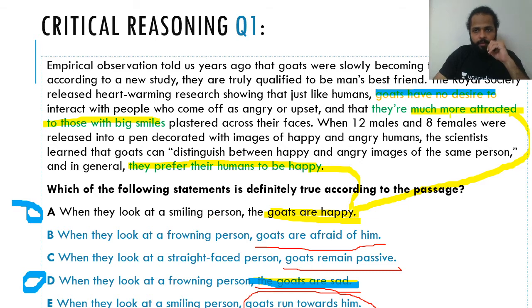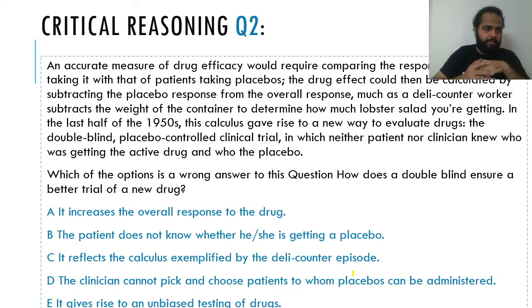Moreover, when you say that they are attracted to those with big smiles, that is nearer to them being happy than having no desire is nearer to them being sad. Okay, so I hope I've been able to bring some clarity to this. Let's move on to the next question.